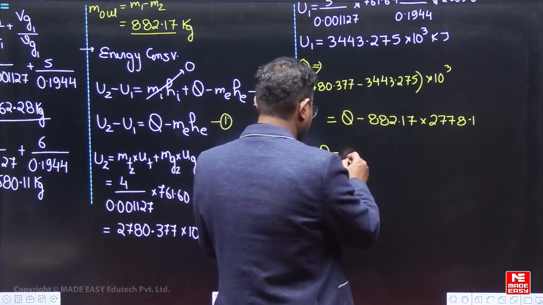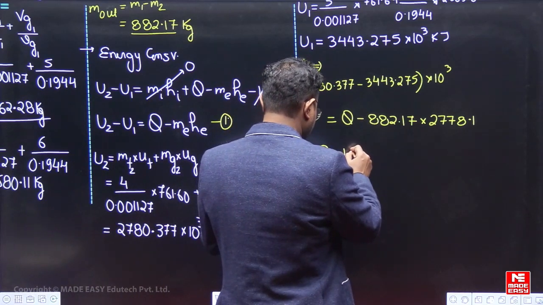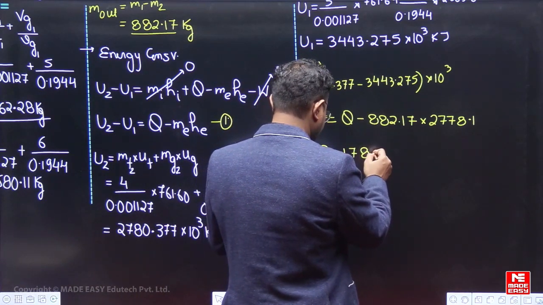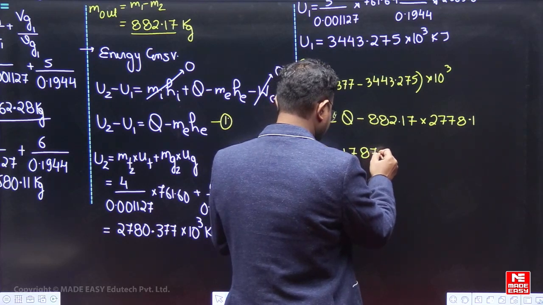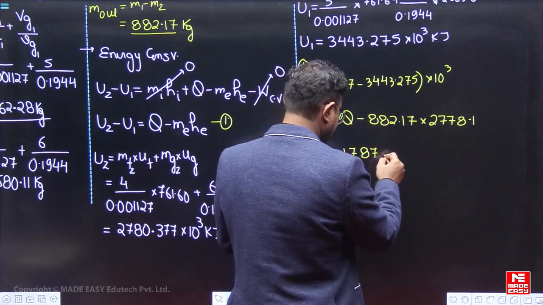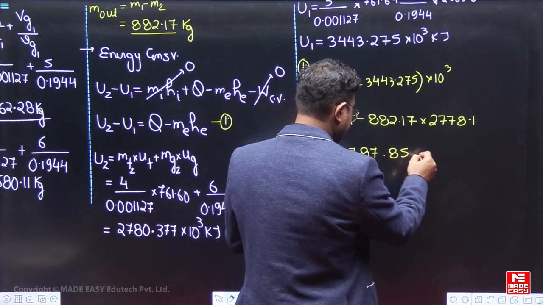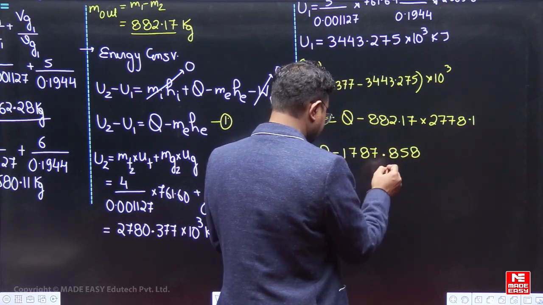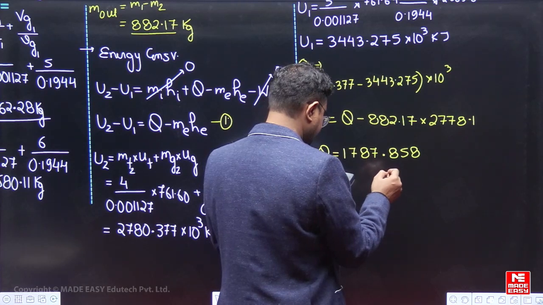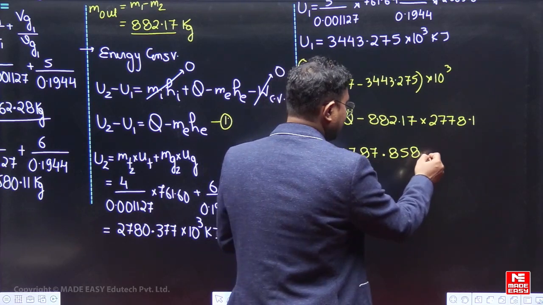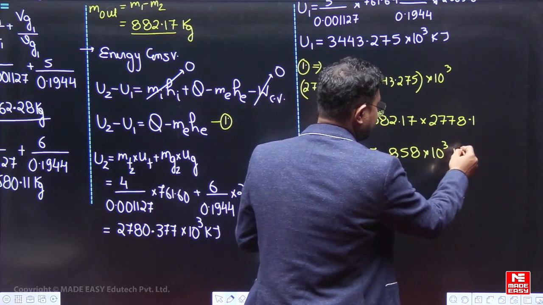So this is coming out to be 1787.858 into 10 to the power 3 kilojoule.